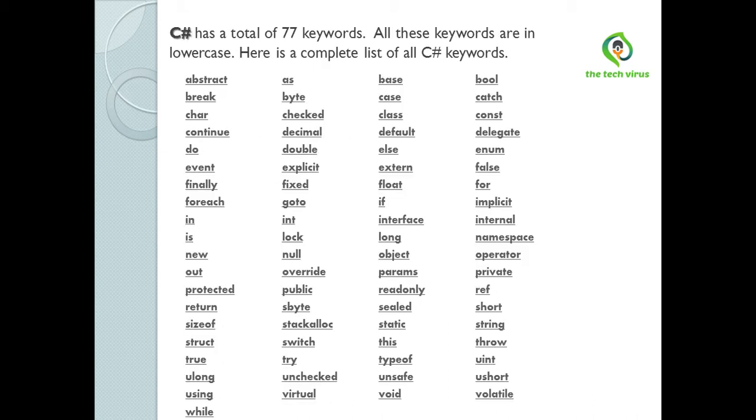C# has a total of 77 keywords. All these keywords are in lowercase. Here is a list of C# keywords: abstract, as, base, bool, break, byte, case, catch. These are keywords in C#.